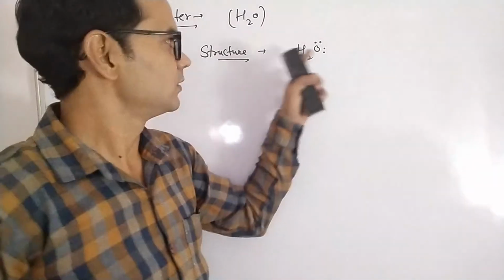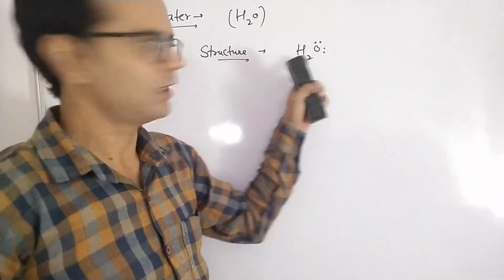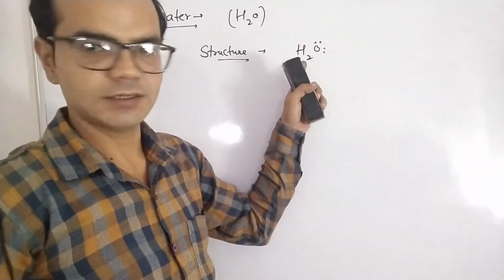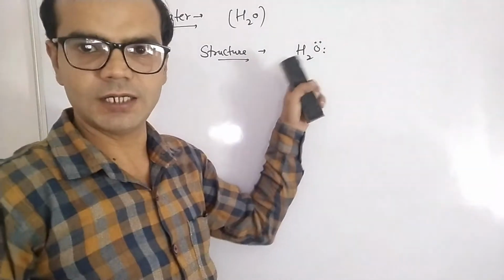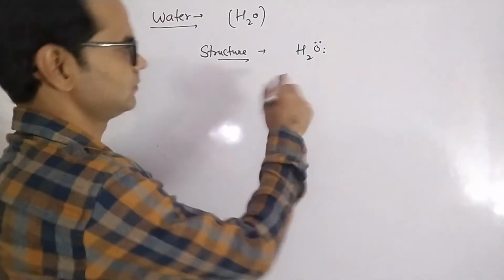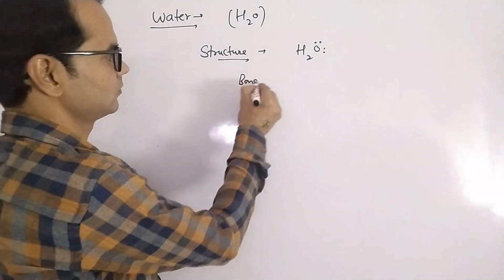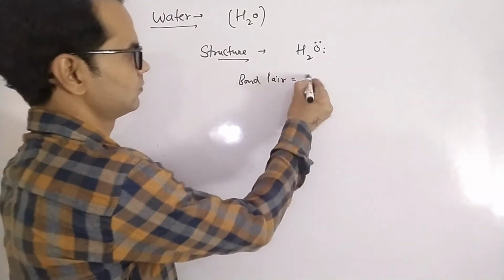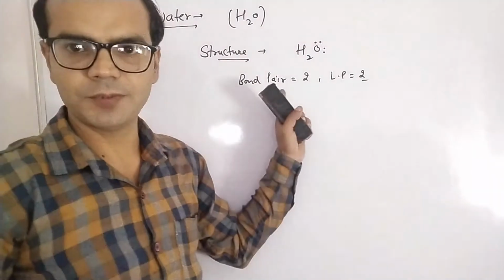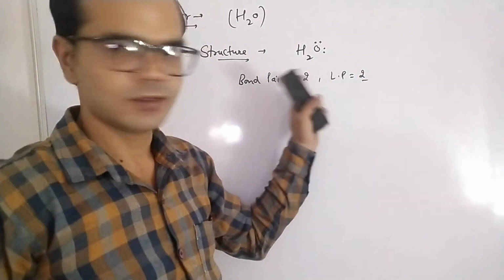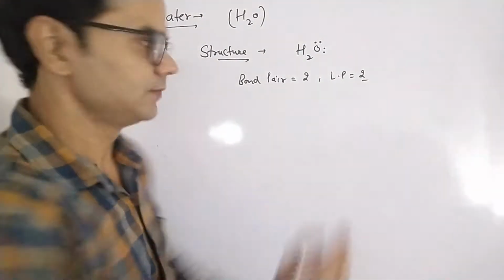In water, oxygen contains two lone pairs and two covalent bonds with the hydrogen. So total sigma bonds are four: two direct sigma bonds and two lone pairs. Two bond pairs and two lone pairs. So its hybridization is sp3.